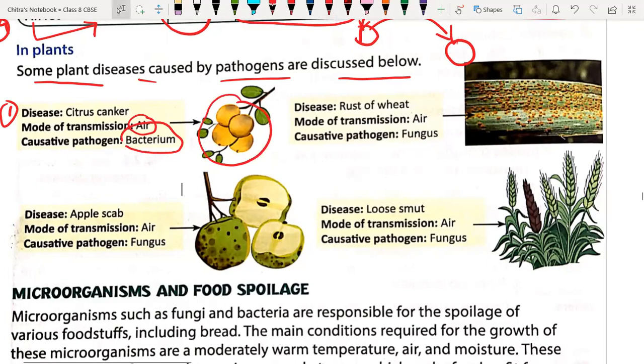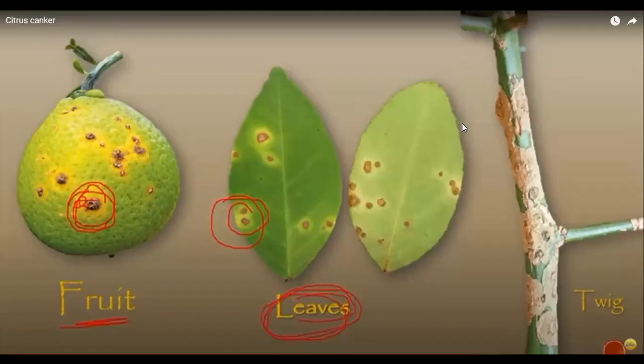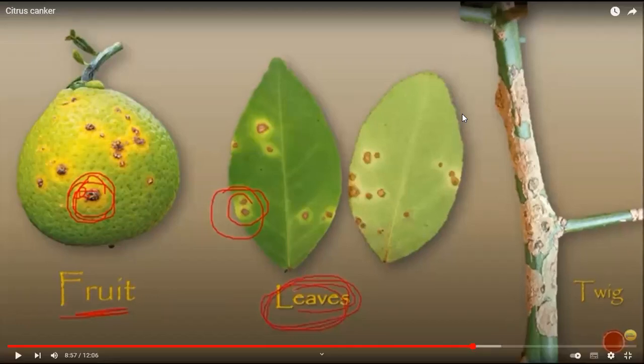Let me show you a diagram so that you will understand properly. This is how citrus canker takes place. See, in the stem, in the leaves, even in the fruit, these are the spots you can see. This is nothing but the damage caused by the bacteria called citrus canker.